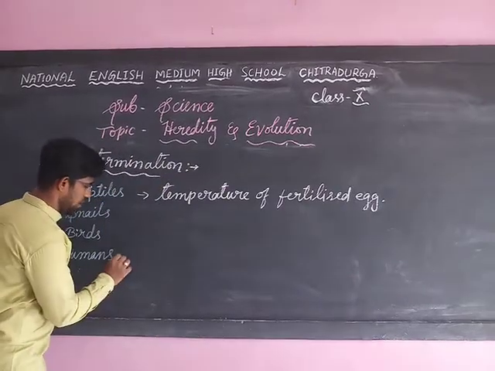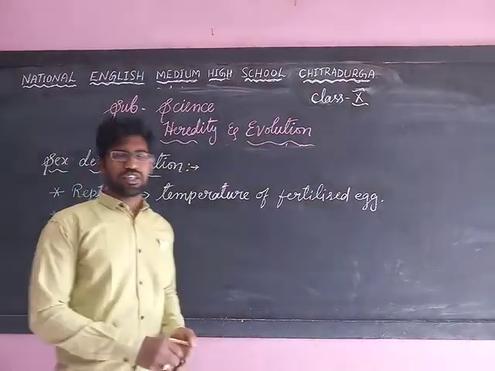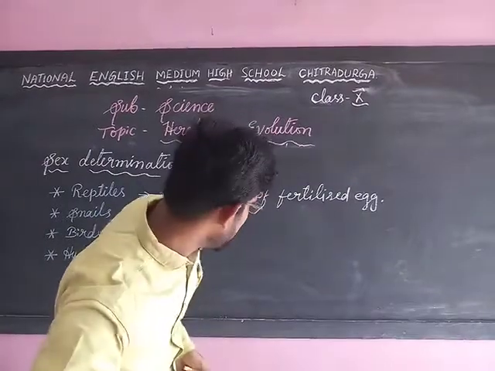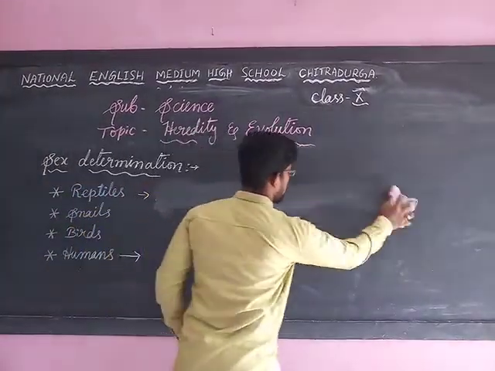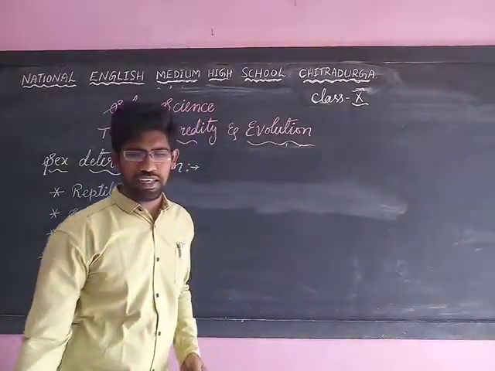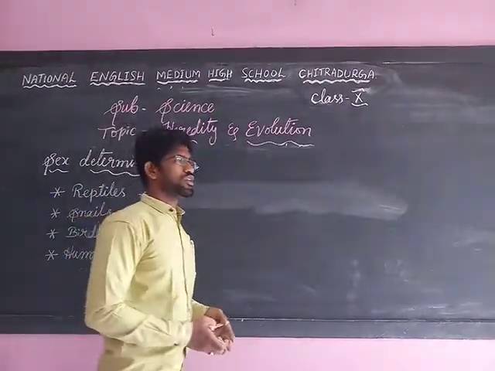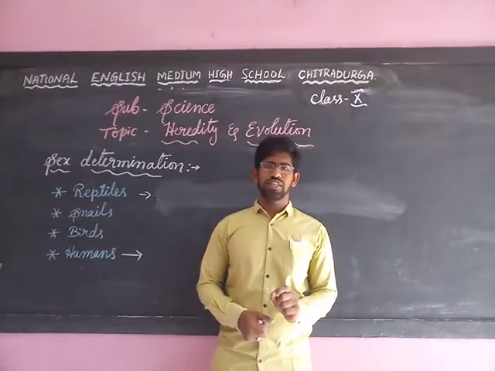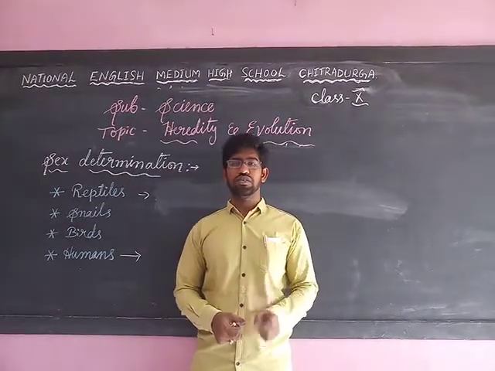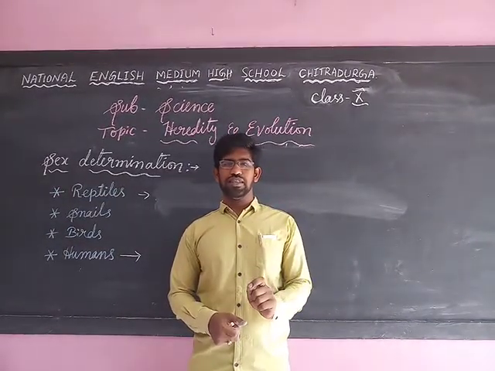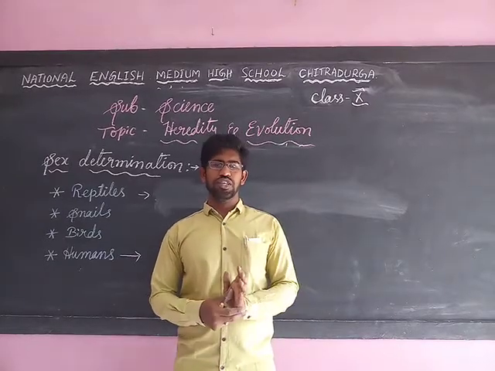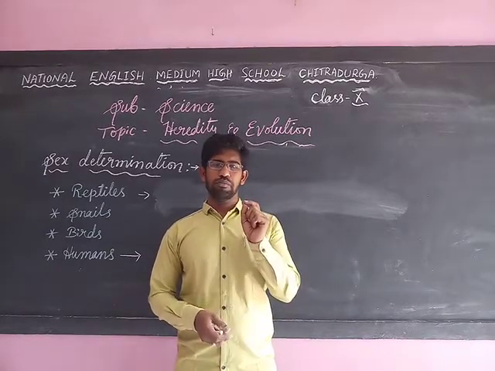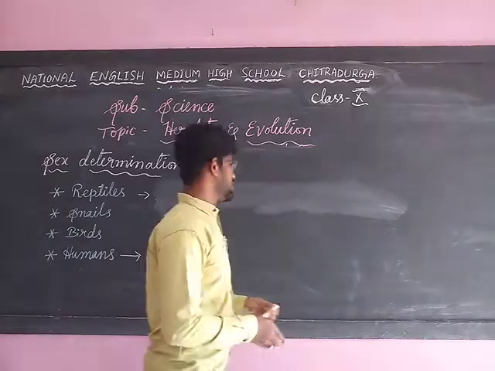Let us study how sex determination takes place in humans. To study this, we have to know how it takes place genetically. Remember, in humans the sex determination takes place genetically because genetic material is inherited, or transferred, from our parents to the children through the agent called the gene.